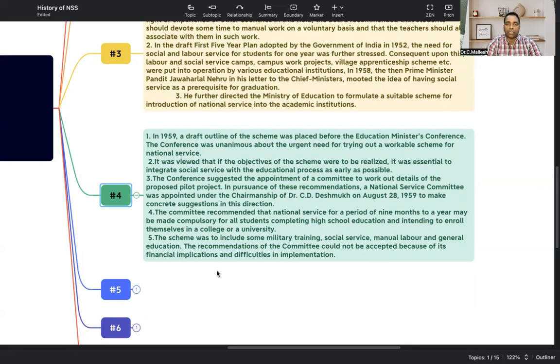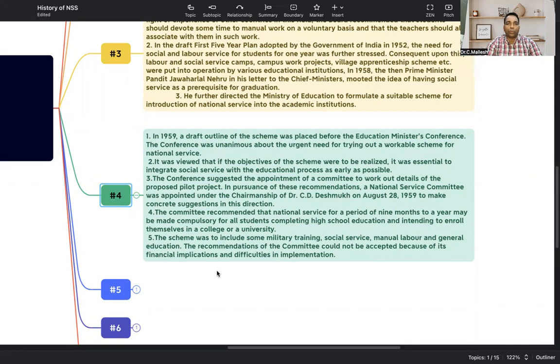The committee recommended that national service for a period of nine months to a year be made compulsory for all students who complete high school education and intend to enroll in a college or university.